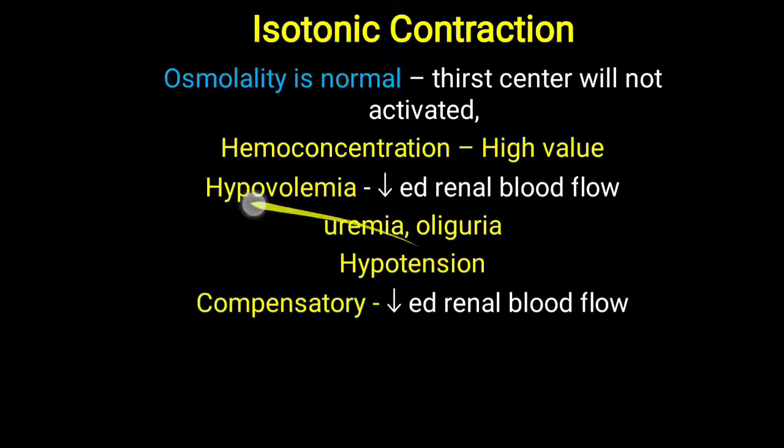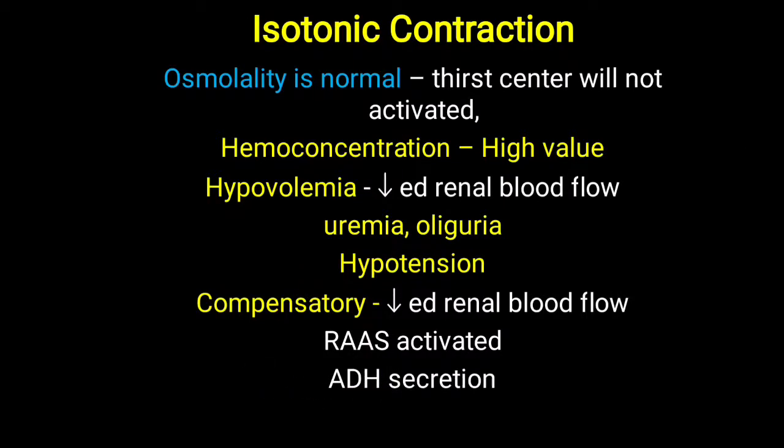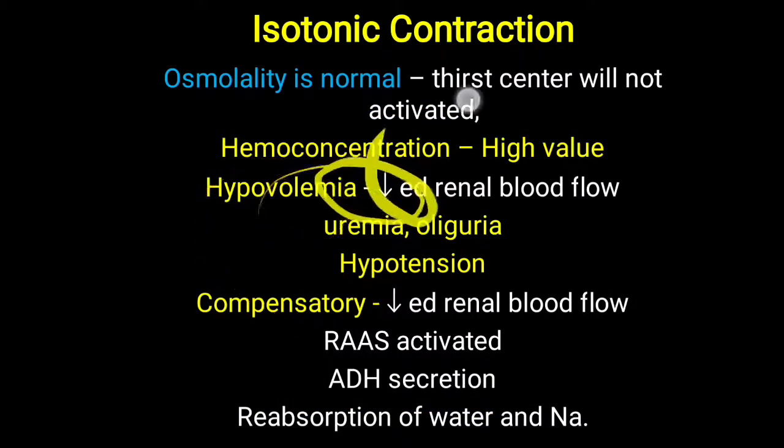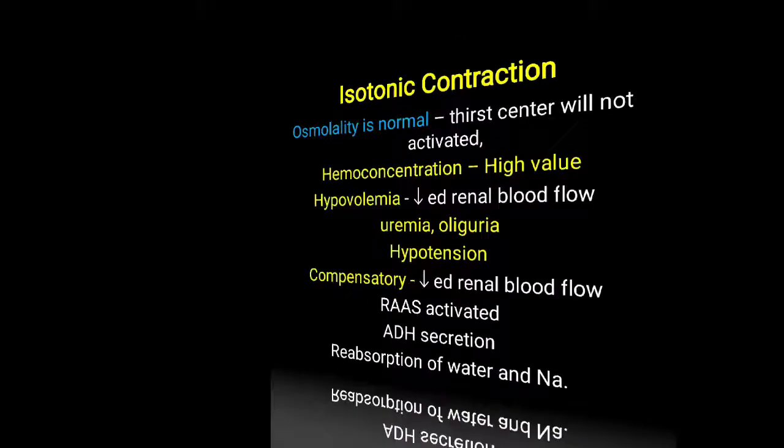Due to all this, as a compensatory mechanism, when there is decreased renal blood flow, the juxtaglomerular cells of the kidney stimulate release of renin, and due to renin release, the renin angiotensin aldosterone system will be activated. Whenever aldosterone is activated, it leads to increased reabsorption of sodium. Also, antidiuretic hormone secretion is observed, which leads to increased reabsorption of water. So overall reabsorption of water and sodium will be increased, so that the blood volume as well as water content of the body will be maintained by activating the renin angiotensin aldosterone system as well as antidiuretic hormone.